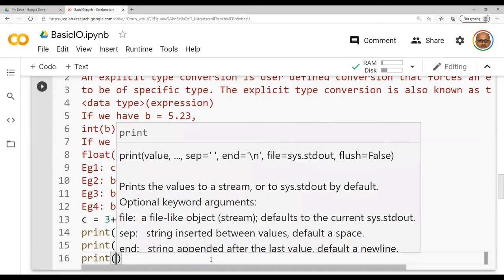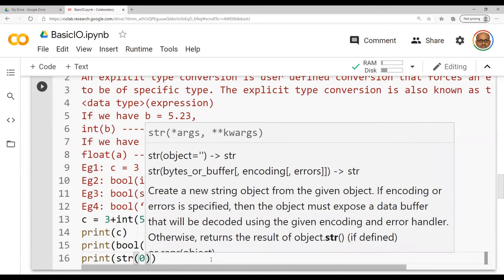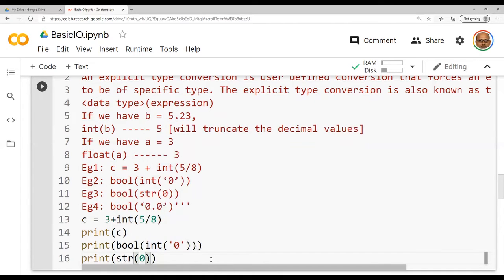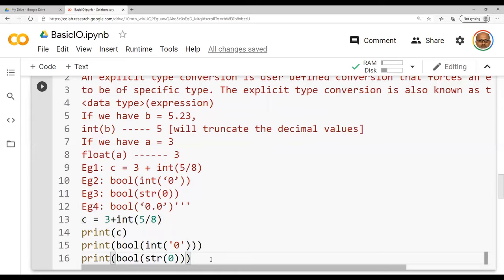With respect to the third one, str of 0. Now 0 is an integer input. You are trying to typecast that to string, and then you are applying Boolean. Here, this is going to give me the result True.